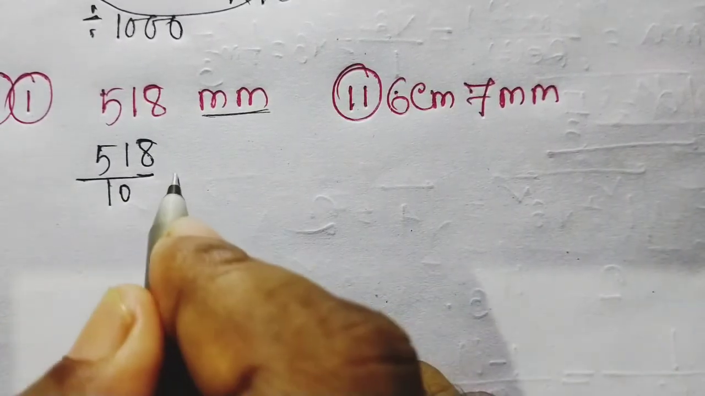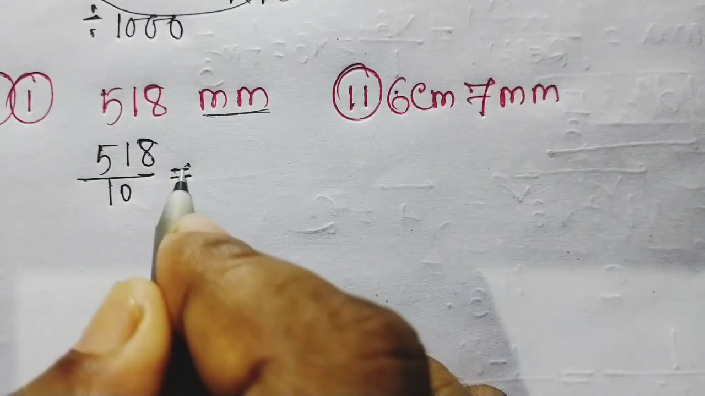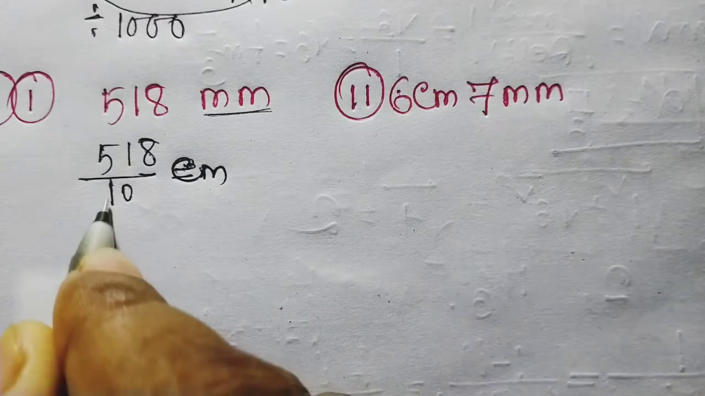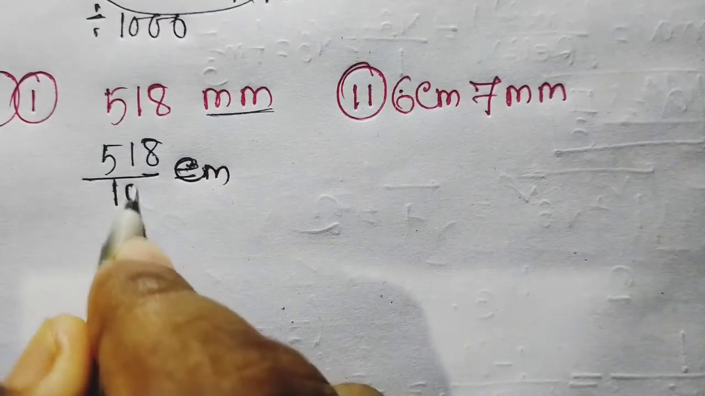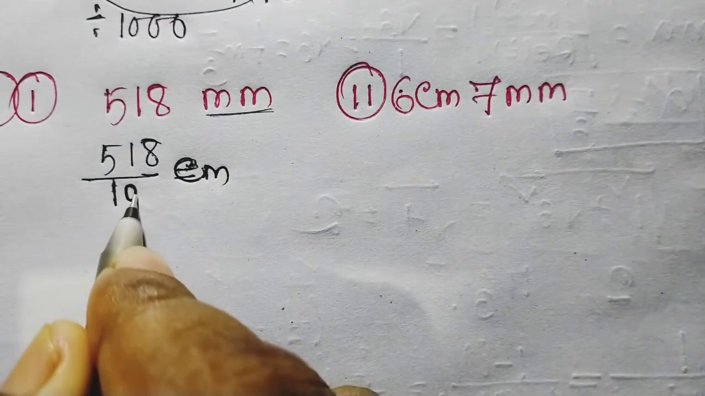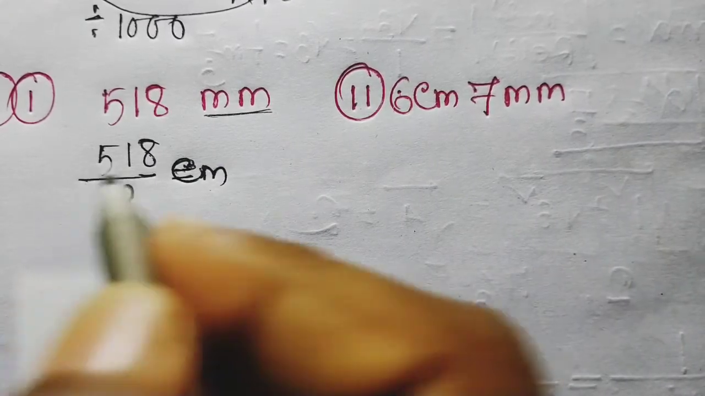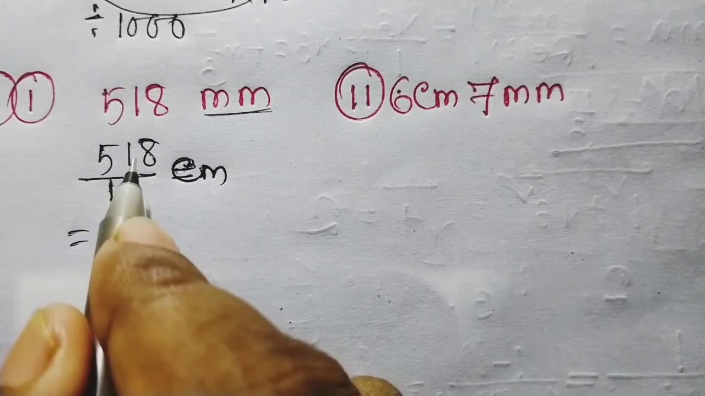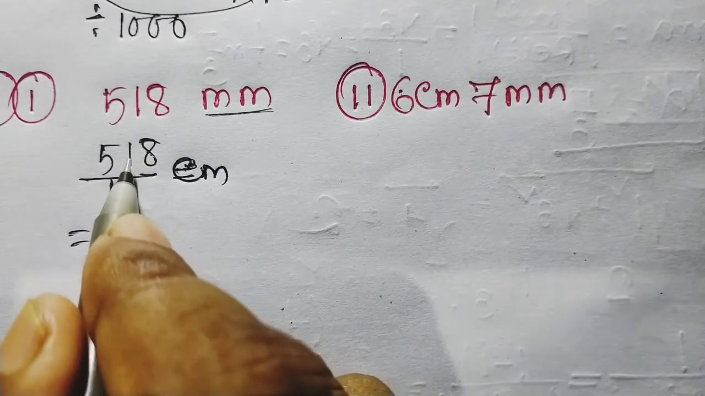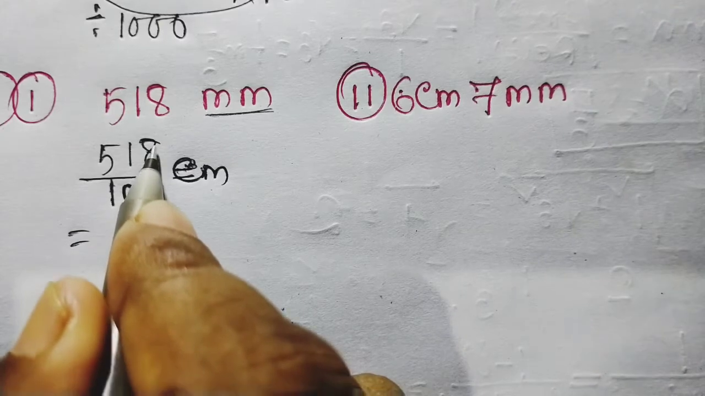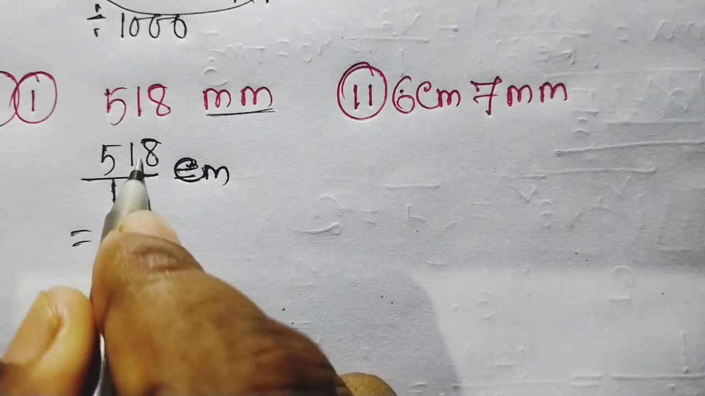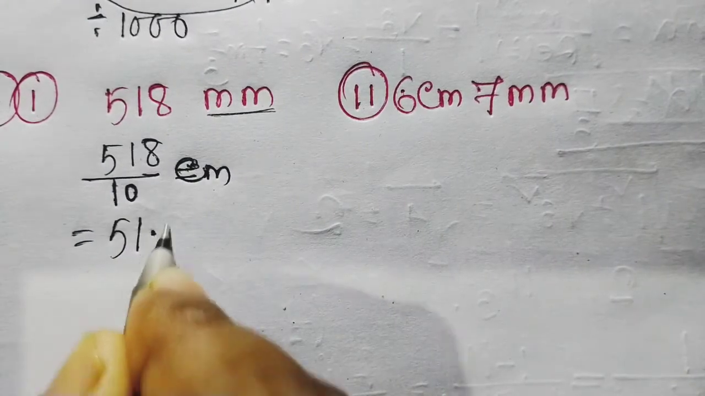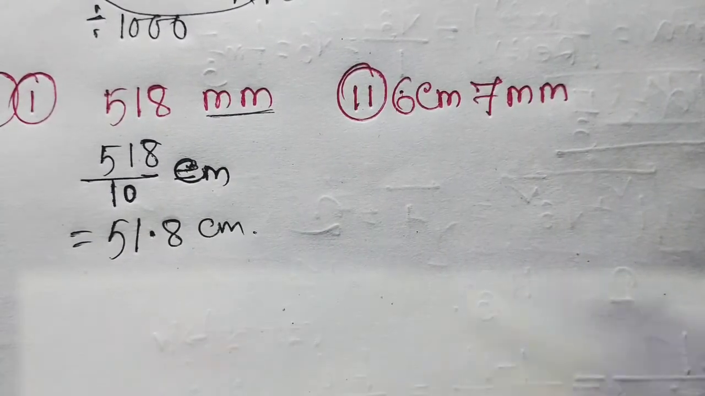Here is 10, which means only one 0 after 1. Then this type of division you can solve easily. Here is only one 0, so you have to put a point before one digit. From the right-hand side, here is 8, just put the point in this place, then it's your answer. So 51.8 centimeter. Understood everyone?